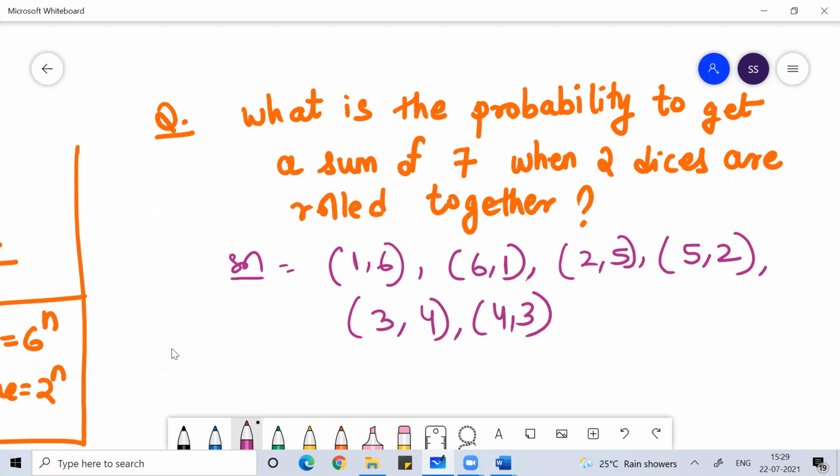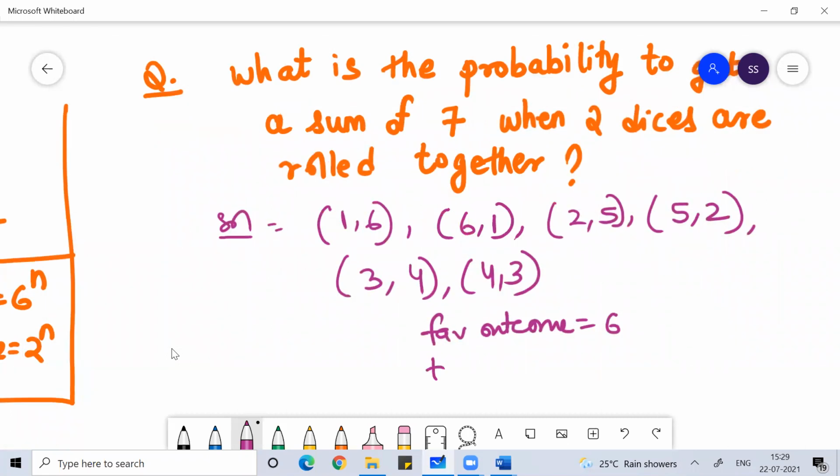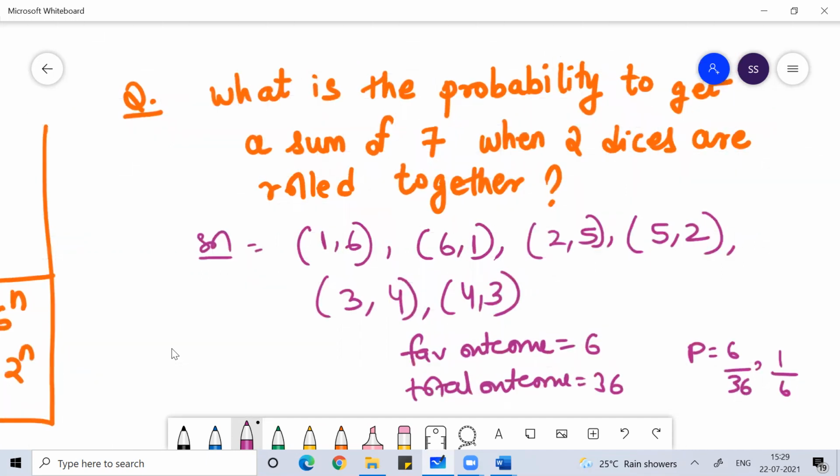So that's 1, 2, 3, 4, 5, 6 outcomes. These are your favorable outcomes. Your favorable outcome is 6, and your total outcome will be 36. So your probability will be 6 by 36 or 1 by 6. Clear, everyone?